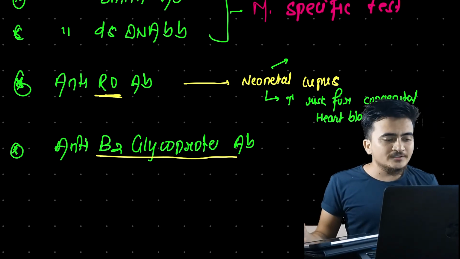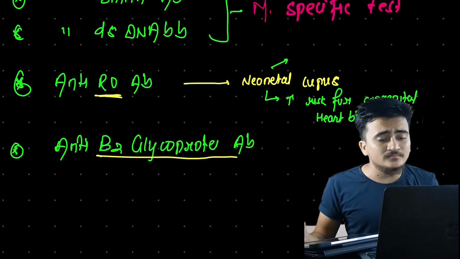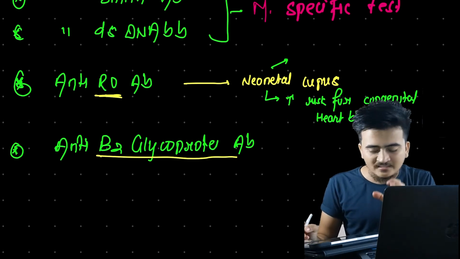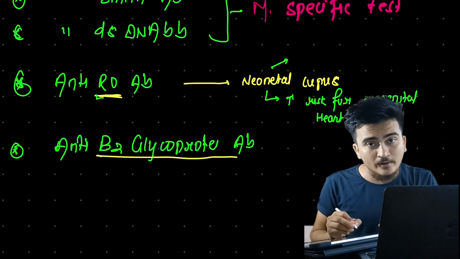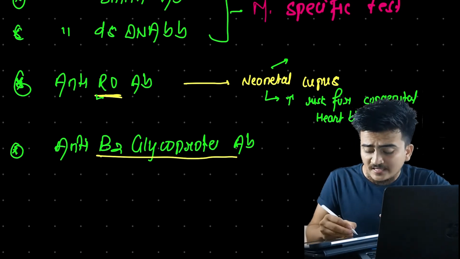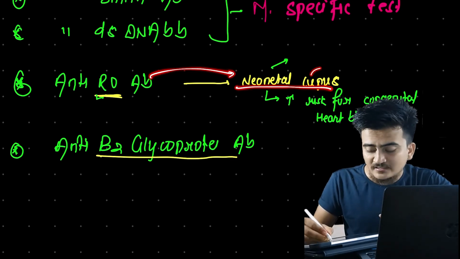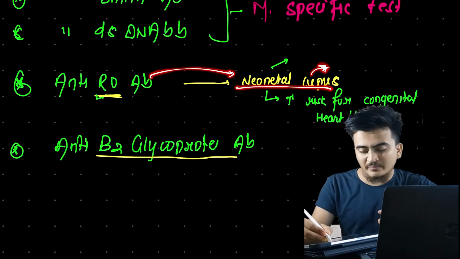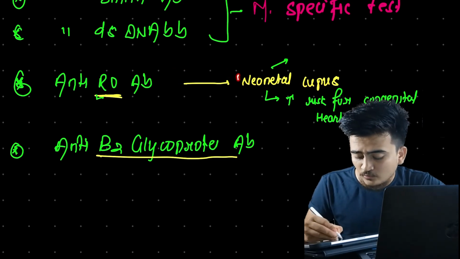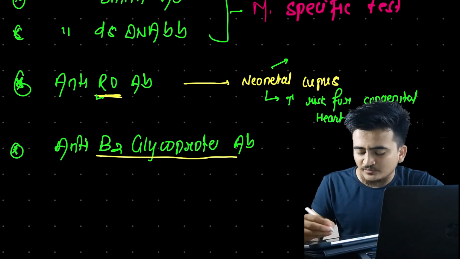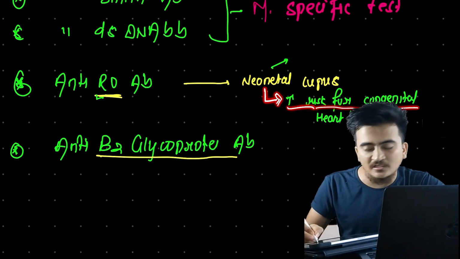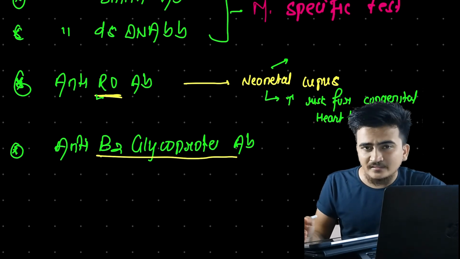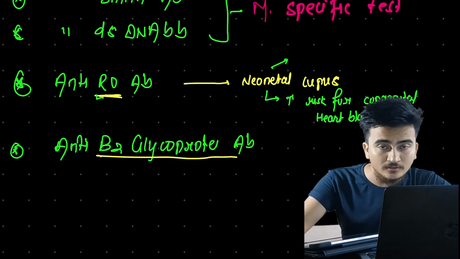Now what we need to keep in mind is that if a pregnant woman is suffering from SLE, we will find anti-RO antibody. This anti-RO antibody will cause neonatal lupus, systemic lupus in the baby or fetus. Another important thing is that this neonatal lupus can be followed by an increased risk for congenital heart block. So this will be a very scary condition.